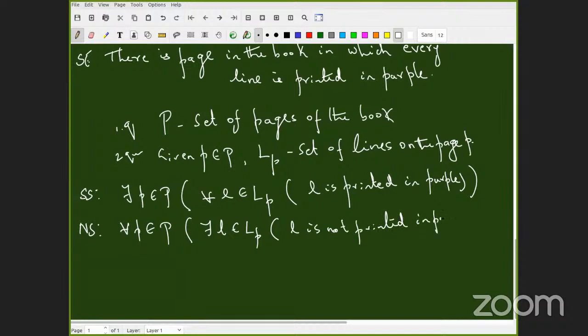Again, all of you, I want you to imagine, okay? I'm not going to draw pages and lines. That should immediately come to you. You should see lines, and purple color somewhere. Immediately it should be there. Very good. So can you make the English version itself? Do it during discussion hour. Negation in English form: given a page P, there is a line of that page which is not printed in purple. Very good.